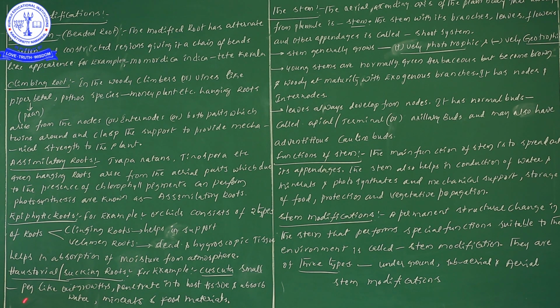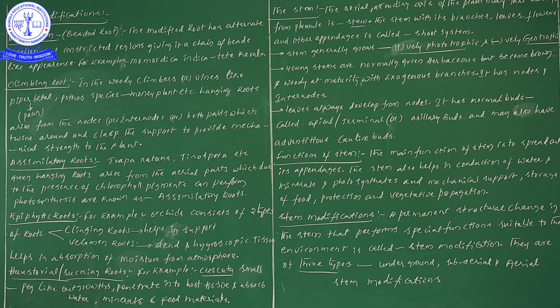Small peg-like outgrowths come from the plant and penetrate into the host tissue. Here, haustorial roots means some kind of outgrowths developed from the parasitic plant penetrate into the host tissue and absorb the water, minerals and food materials. So this particular plant absorbs water and minerals as well as food materials.